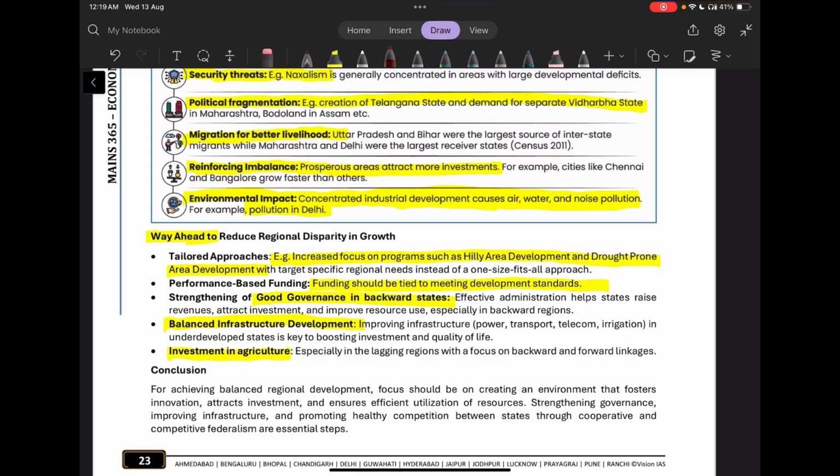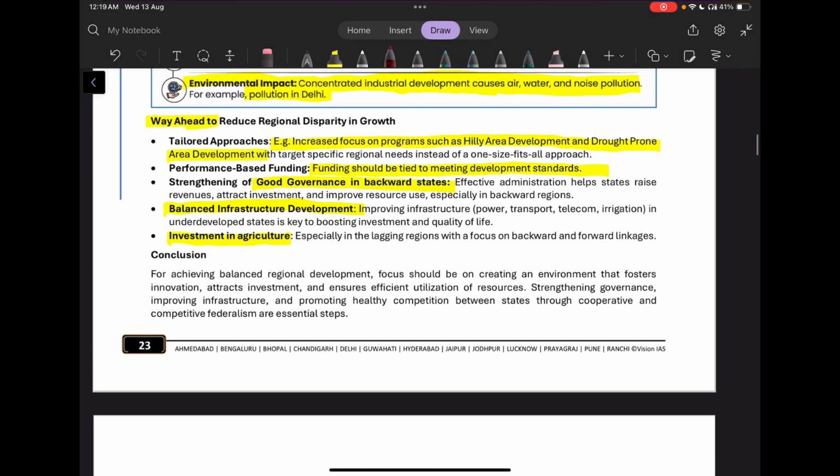Then what can be the way ahead? So we can increase focus on programs such as hill area development, drought-prone area development. This will target the specific regional needs instead of going by the one-size-fits-all approach. Then funding should be tied to meeting development standards. There should be good governance in backward states. There should be a balanced infrastructure development. And there must be investment and involvement of science and technology in agriculture. And currently, we are in the era of AI revolution. We can also inculcate AI into agriculture.